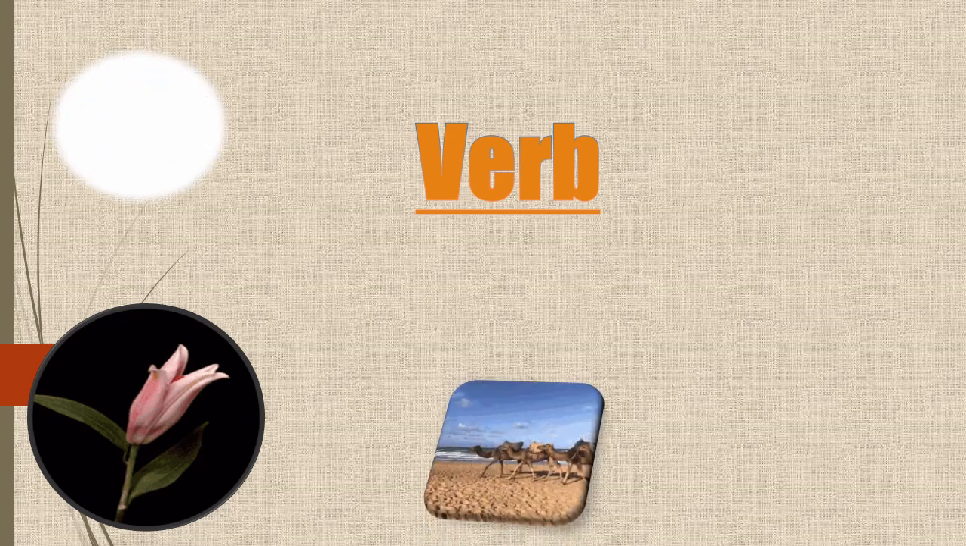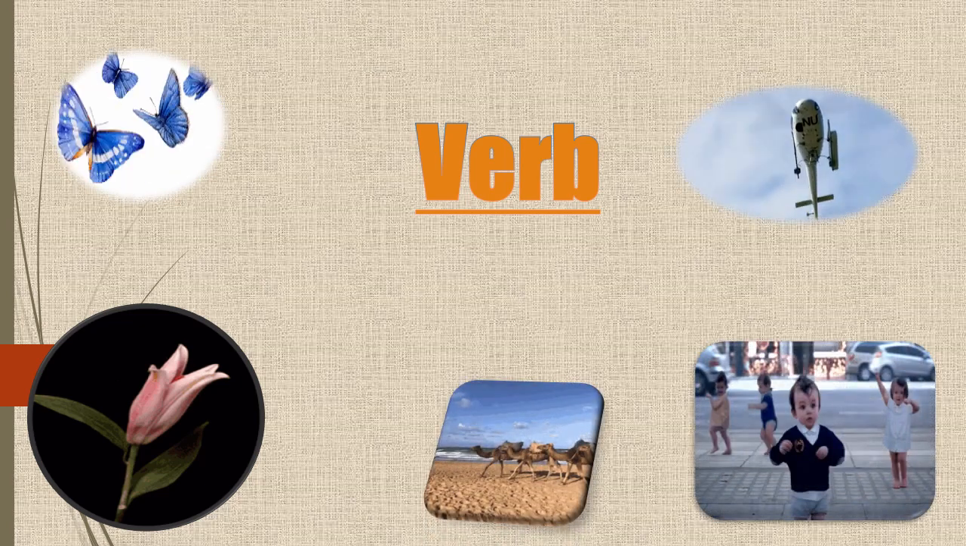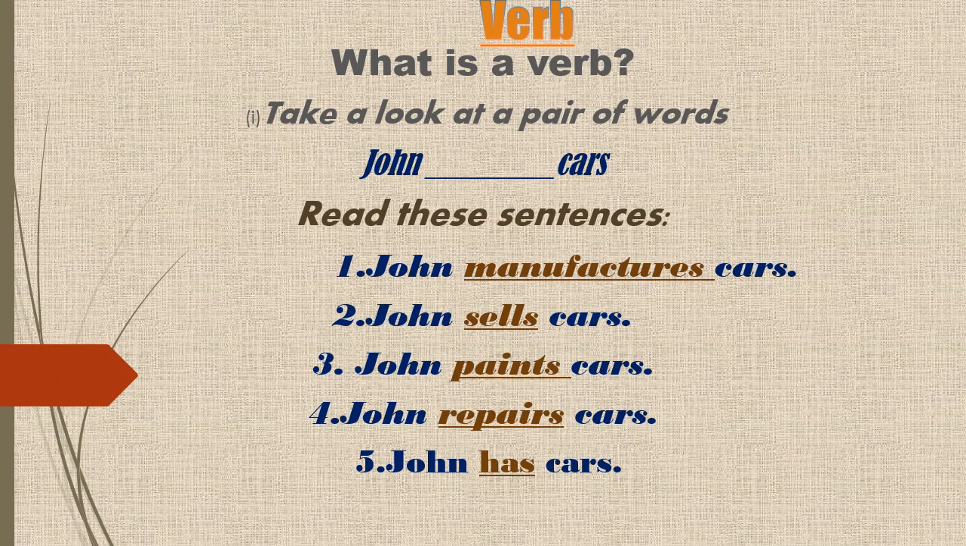Today you are going to learn about a verb which is another part of speech. What is a verb? Look at a pair of words, John, cars. Does it make any sense, students? They don't imply anything meaningful to us. What John is doing with cars, we cannot make out. Is he selling cars? Does he design cars? Is he playing with cars? Absolutely, we don't have any idea what he is doing with them.